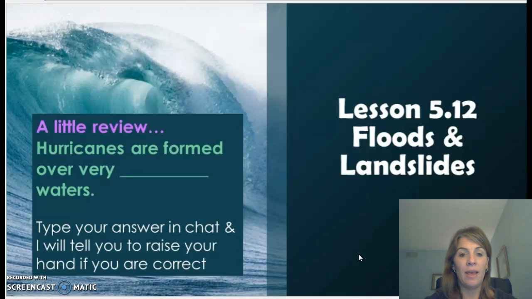Okay, so today was a little bit of review from our last class. And the answer that fits in that blank is hurricanes are formed over very warm waters. Remember that warm water is what causes the warm air to rise and then the change of pressure, and that's how you get the formation of a hurricane. Today we're going to talk about lesson 5.12, floods and landslides.